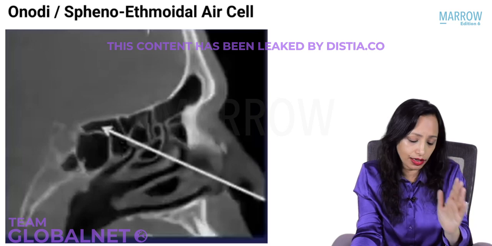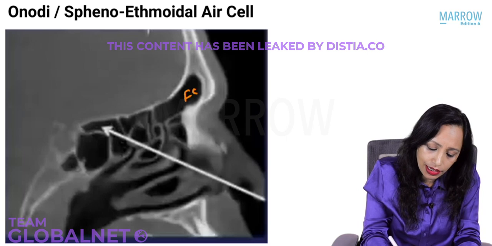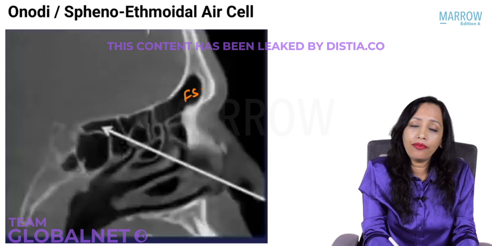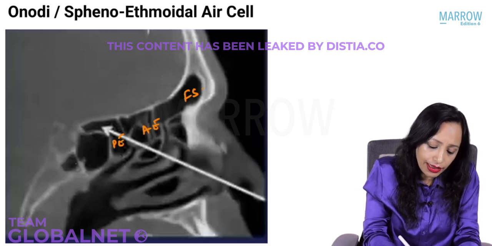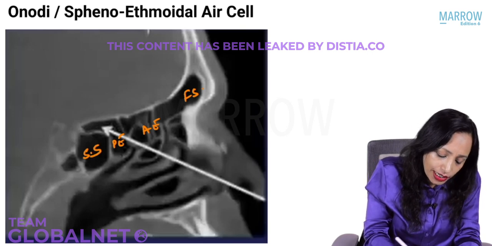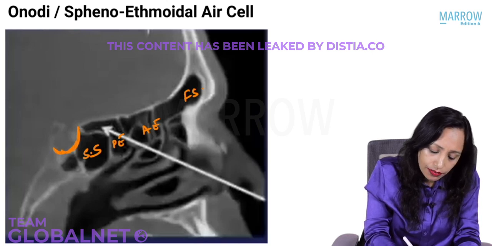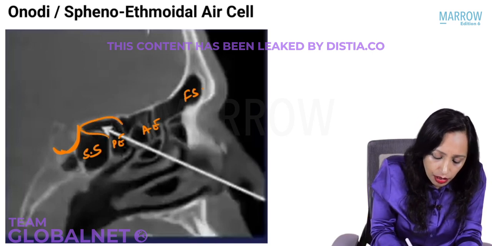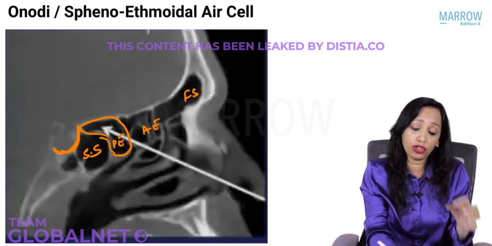Again there is a sagittal cut. Can you see here? I will just label it for you. This is the frontal sinus. And here we will have the anterior ethmoids. We will have the posterior ethmoid here, and this is the sphenoid sinus. How can we notice this is the sphenoid sinus? Yes, we have the pituitary here. We have the sella turcica here, the pituitary fossa. And can you make out that the posterior ethmoid is going like this here? This is the posterior ethmoid. It is supposed to end before the sphenoid sinus, but it is going over the sphenoid sinus also.